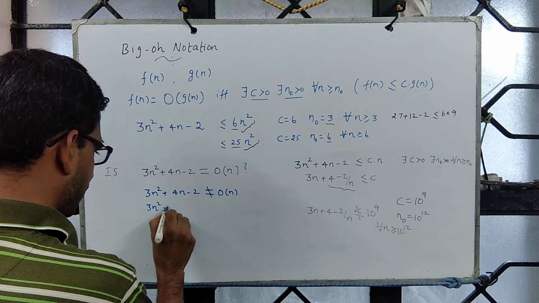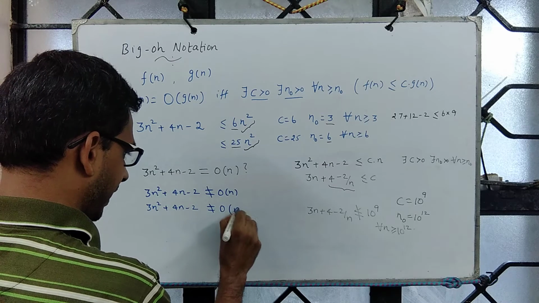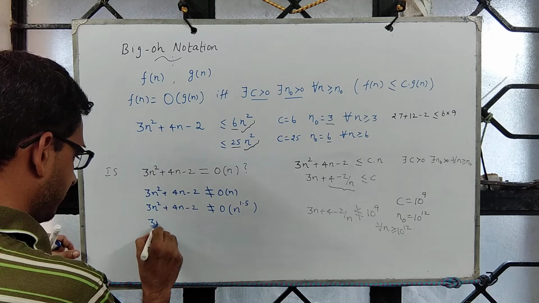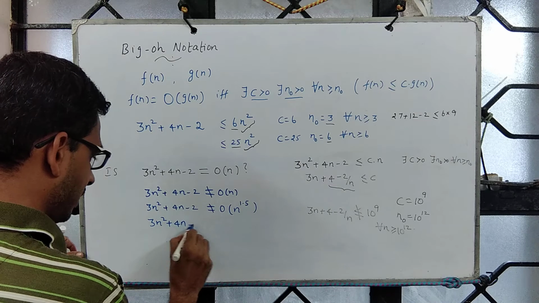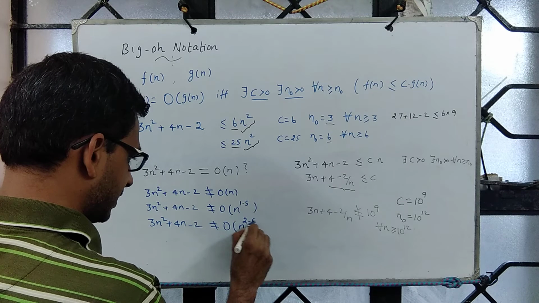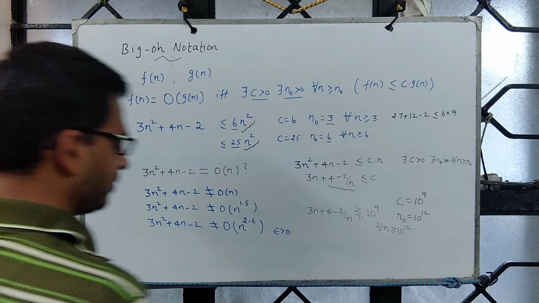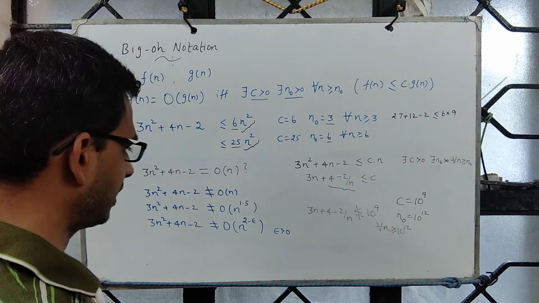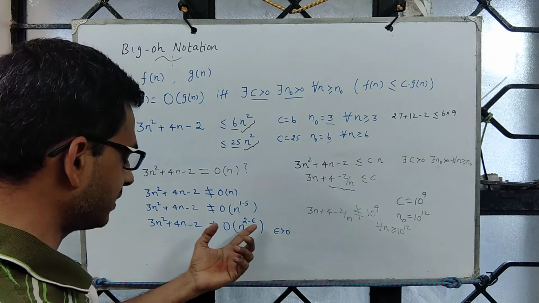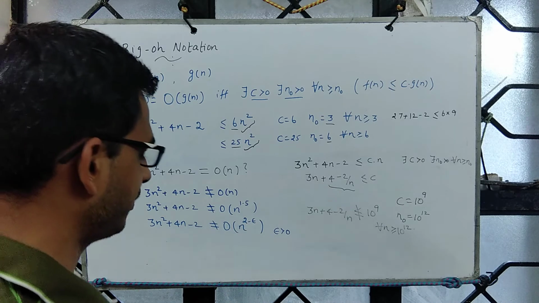So 3n square plus 4n minus 2 is not order n power 1.5. Anything smaller than n square is not true. Which means 3n square plus 4n minus 2 is not order n power 2 minus epsilon, where epsilon is strictly greater than 0. So suppose epsilon is 0.1, you cannot upper bound this using n power 1.9.